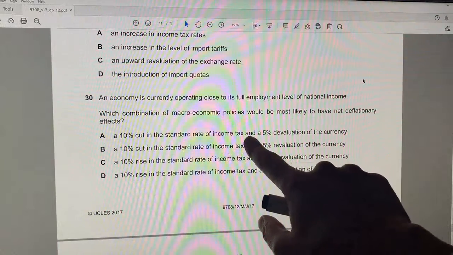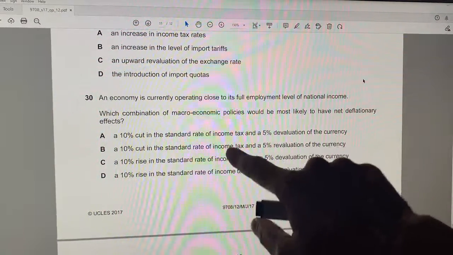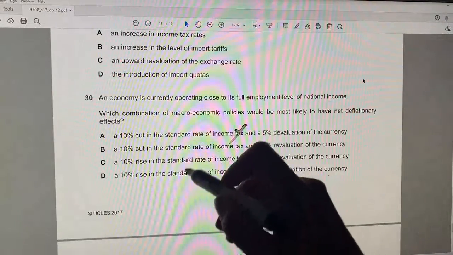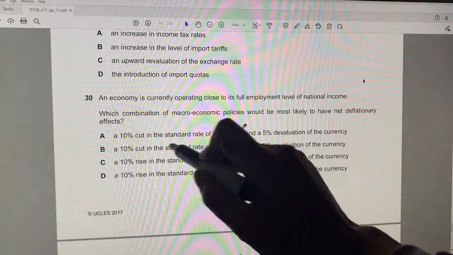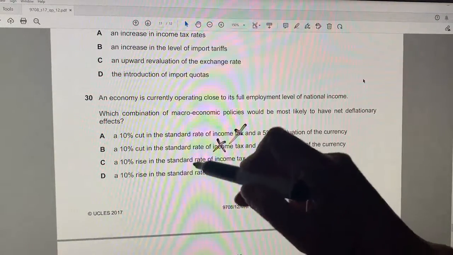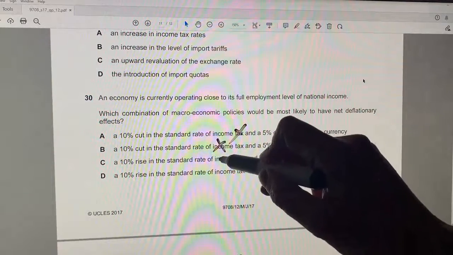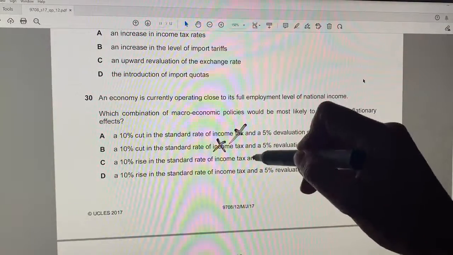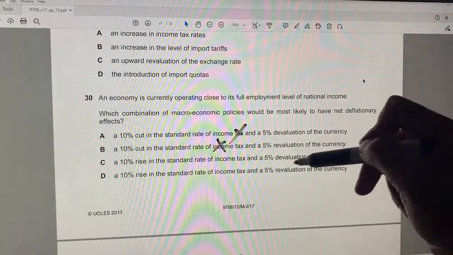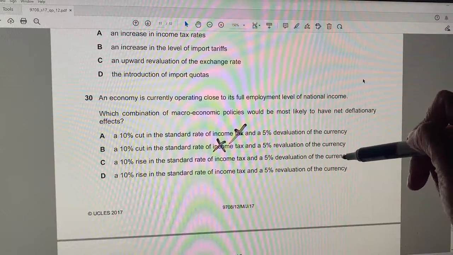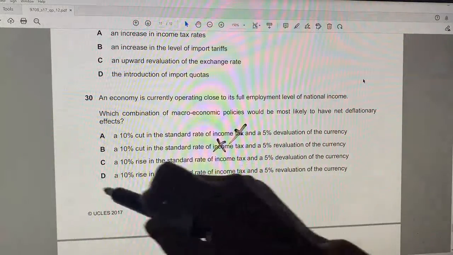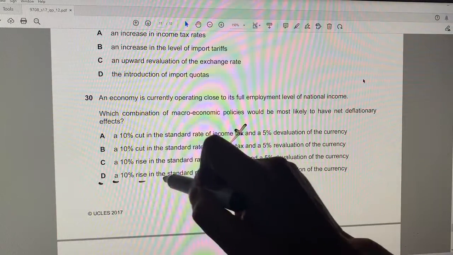A, a 10% tax cut, no. This will increase aggregate demand. So we don't need to look at the rest. And the first answer for B is the same as the first part for A, so cannot be true. A 10% rise in the standard rate of income tax will reduce disposable income, so yes. And a 5% devaluation of the currency, no, that will increase exports, so that might put pressure on inflation. So the answer must be D.